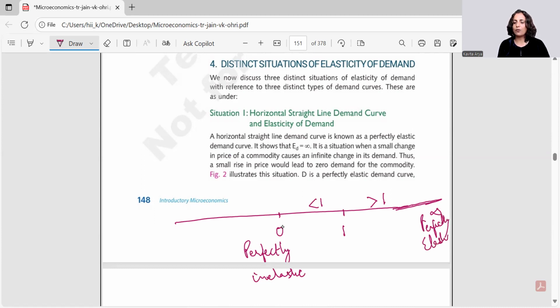Right. So what is left? One is called unit elastic. This is called less than unit elastic, and this is called greater than unit elastic. And one more thing, there is a contradiction here with respect to English as a language. This is called inelastic when we are referring to less than 1, but it has got some elasticity which is lesser than 1.